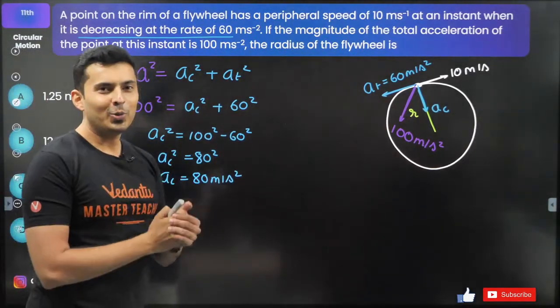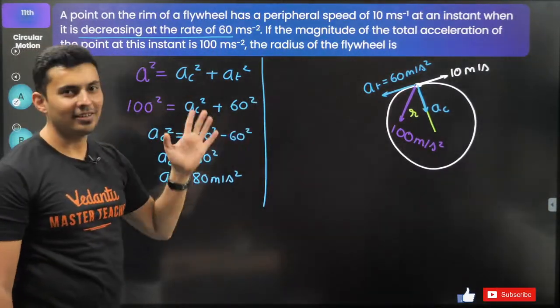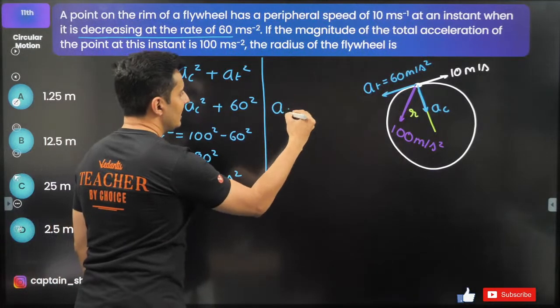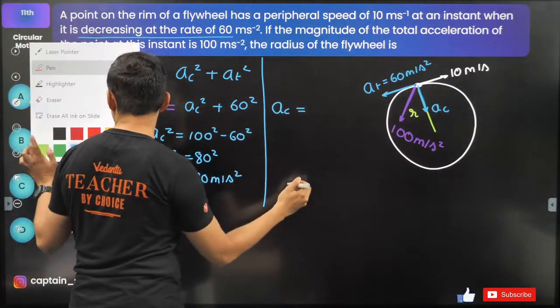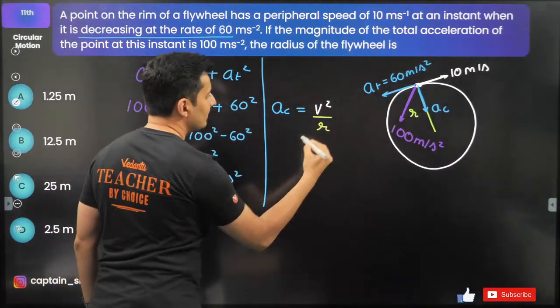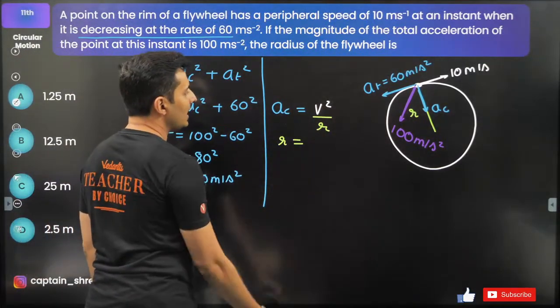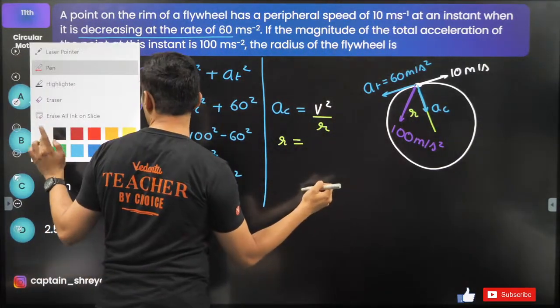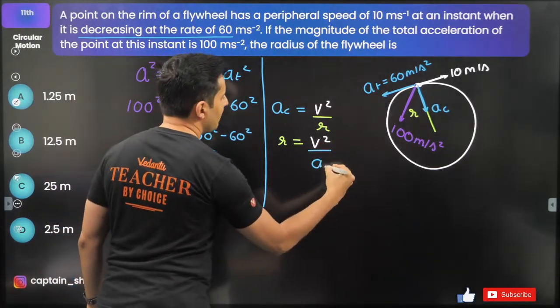Wow. Now what do we do? I just know one formula to relate centripetal acceleration and radius, and that is centripetal acceleration is nothing but velocity square divided by r, v square by r. So radius will be nothing but velocity square by centripetal acceleration.